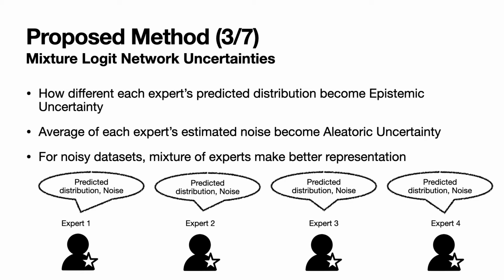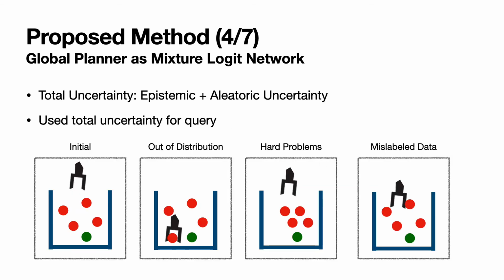With the mixture logic network, uncertainty can be obtained from its output. The mixture logic network consists of a mixture of experts, each giving a predicted distribution and noise. Epistemic uncertainty is how different each expert's predicted distribution is, and the average of each expert's estimated noise becomes the aleatoric uncertainty. This model is robust because for noisy datasets, a mixture of experts makes a better representation. I use total uncertainty as the sum of aleatoric uncertainty and epistemic uncertainty.